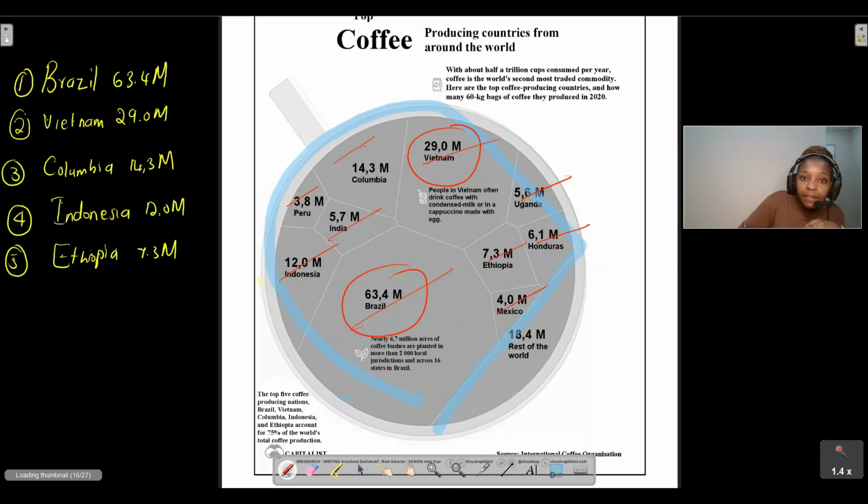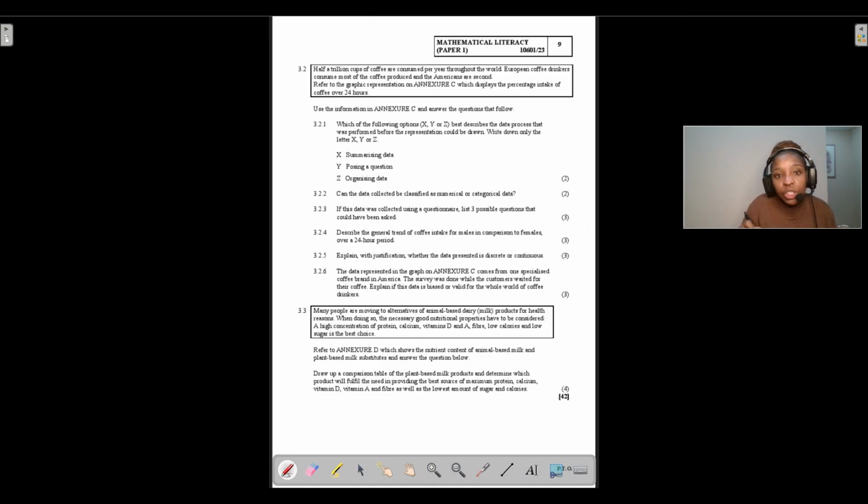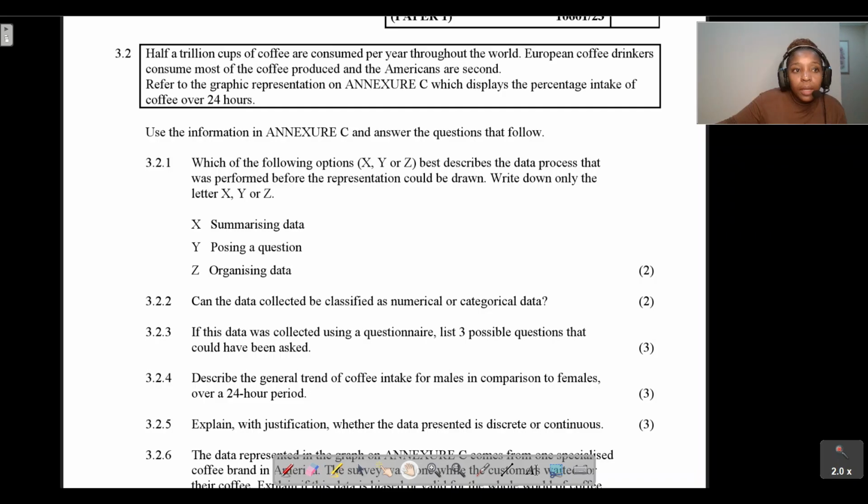Let's have a look at question 3.2. Question 3.2 says half a trillion cups of coffee are consumed per year throughout the world. European coffee drinkers consume most of the coffee produced, and Americans are second.